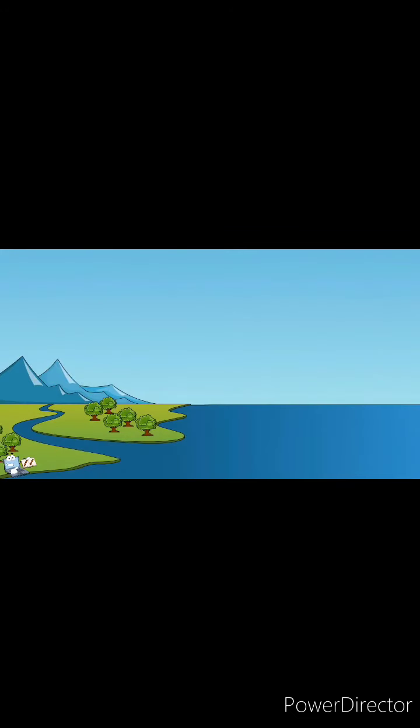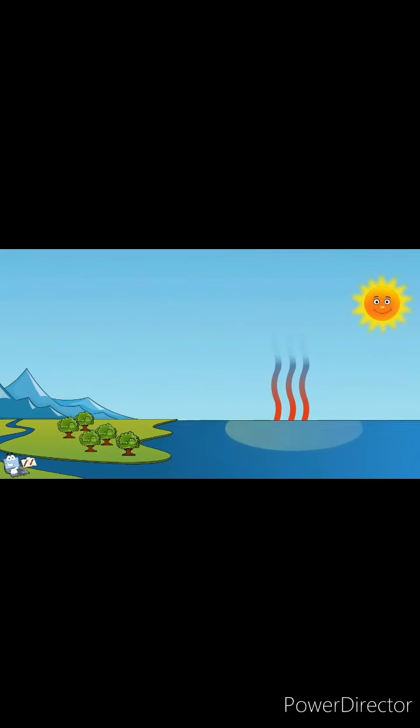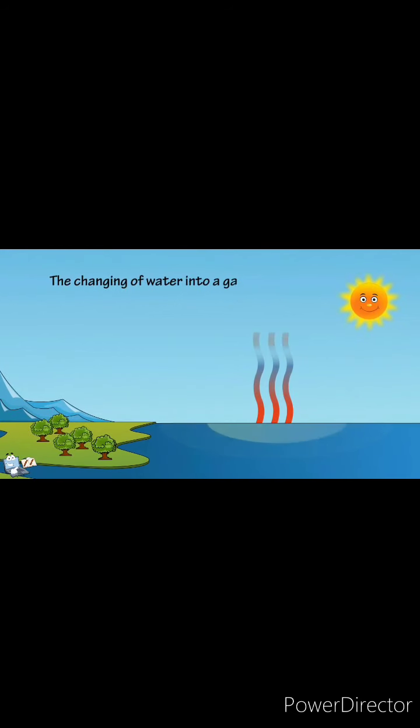First, we will need the sun. So, here is the sun. When the sun shines, the heat of the sun warms the water, turning it into an invisible gas called water vapor. This process, the changing of water into a gas, is called evaporation.